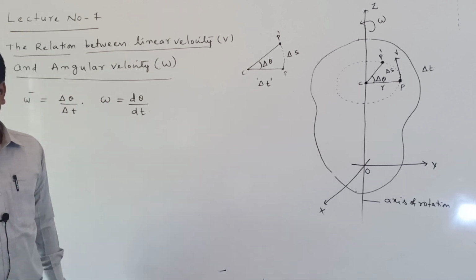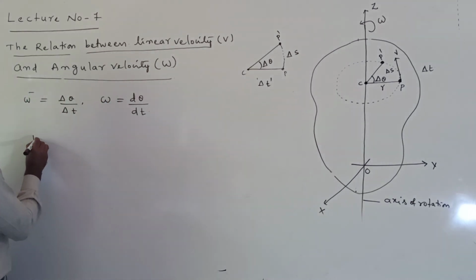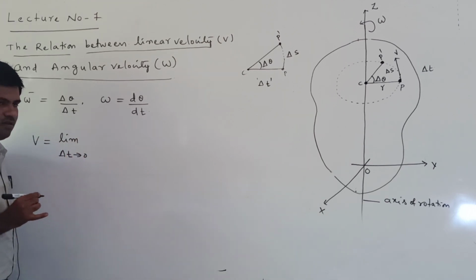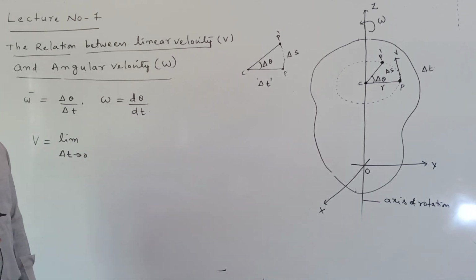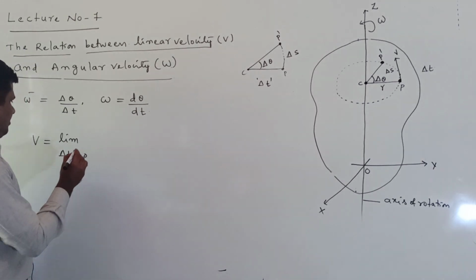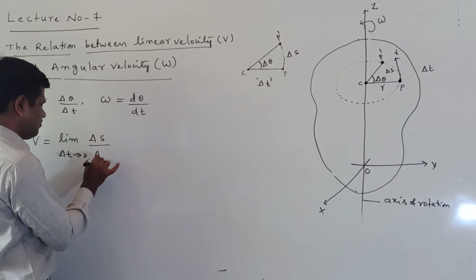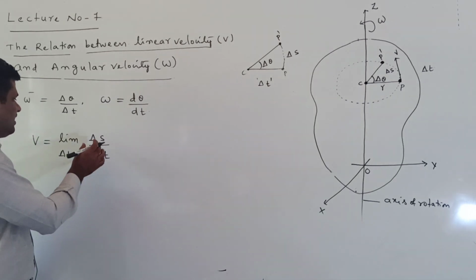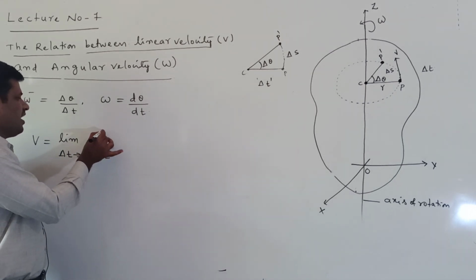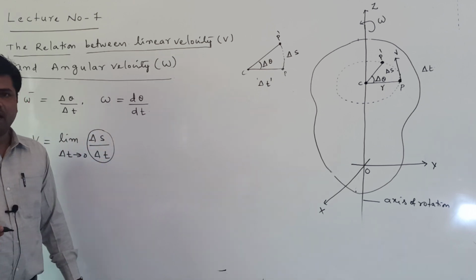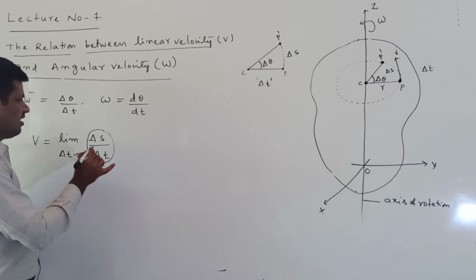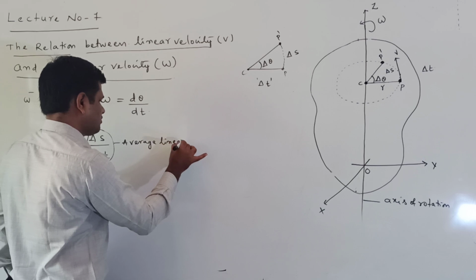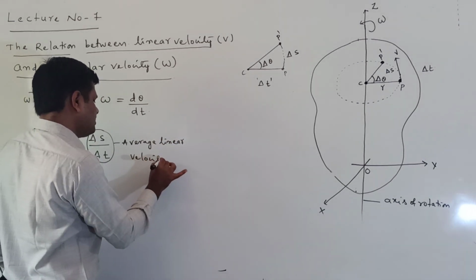First we write the linear velocity. The linear velocity formula we already know: v is equal to limit delta t tends to 0, delta s by delta t. Delta s by delta t is called the average linear velocity.